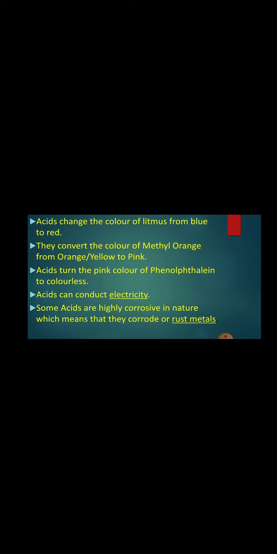There is another indicator, methyl orange, which changes color from orange or yellow to pink. When we introduce methyl orange to acid, its color becomes pink rather than its actual color, which is orange or yellow. Acids also conduct electricity, and some acids are highly corrosive in nature, which means that they corrode or rust metals, like sulfuric acid or nitric acid.